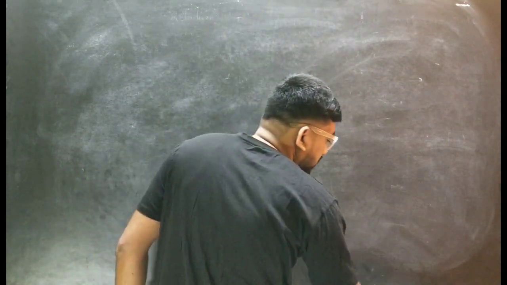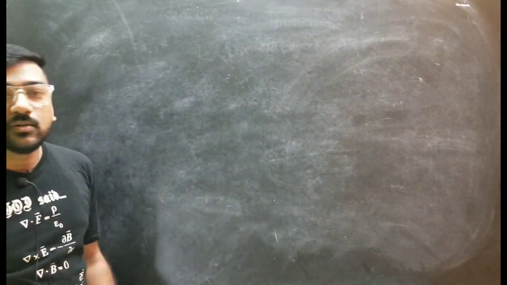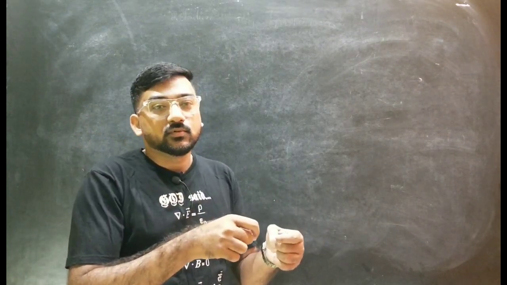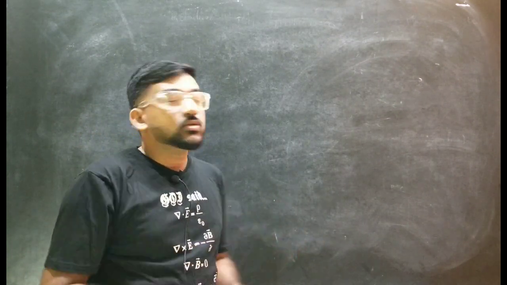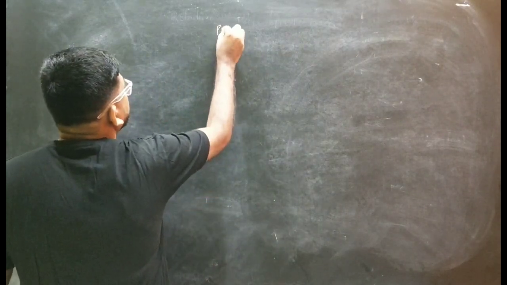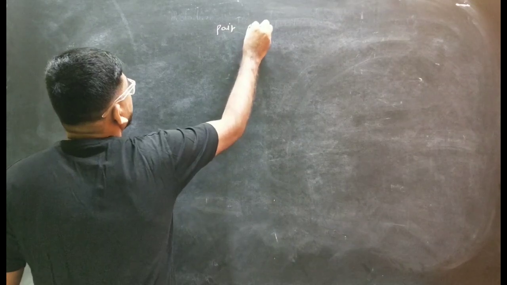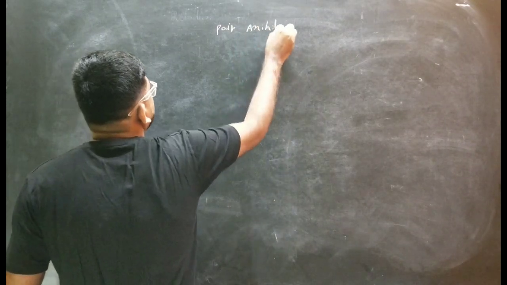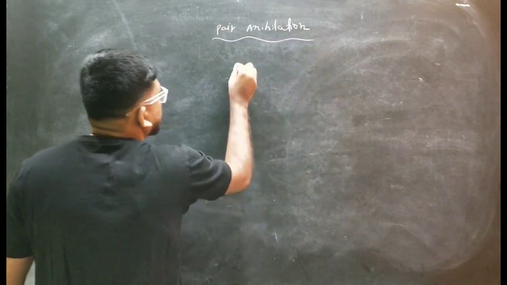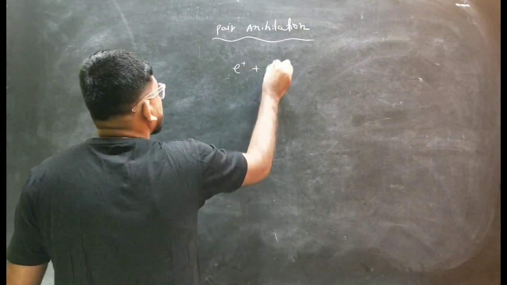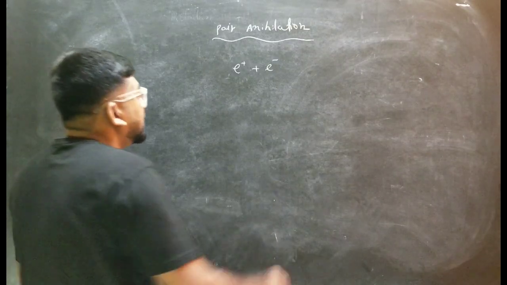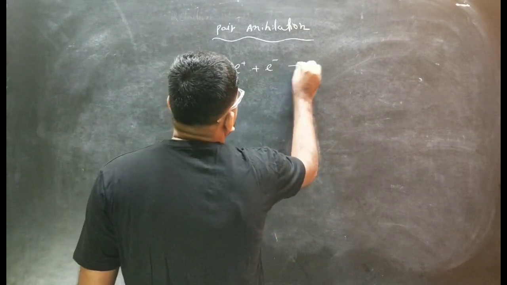If you talk about an electron and a positron, when the electron and positron collide with each other, they will annihilate to produce two gamma photons.